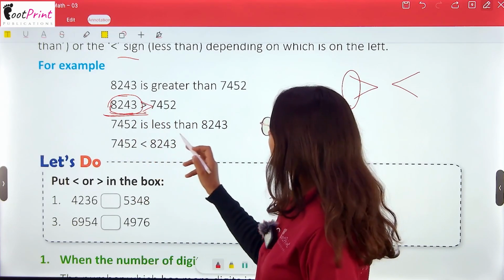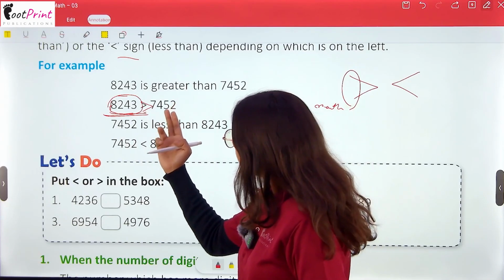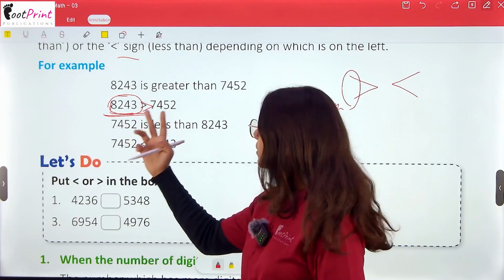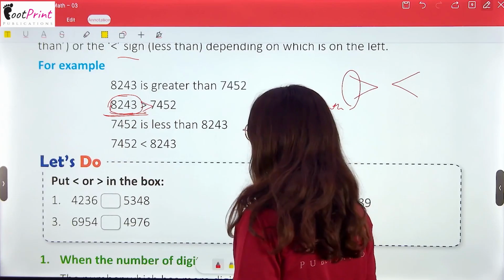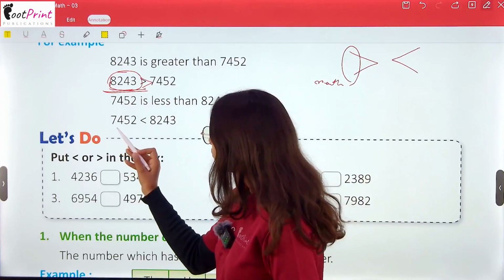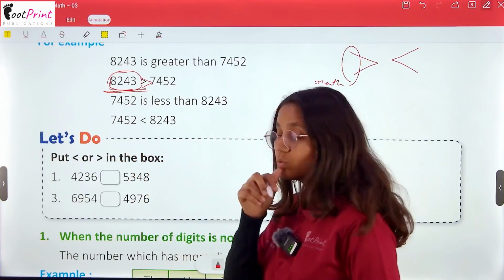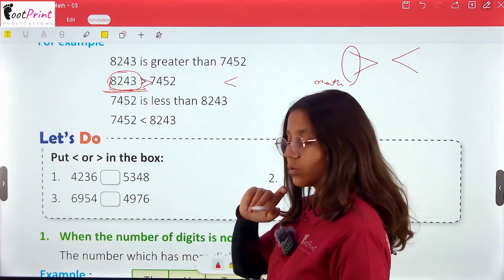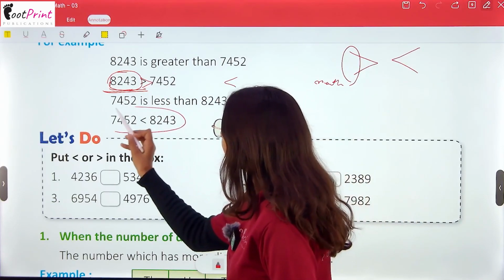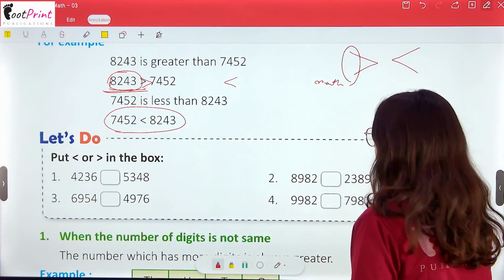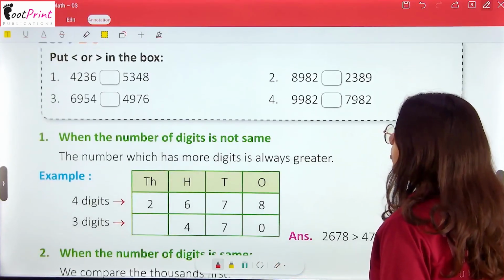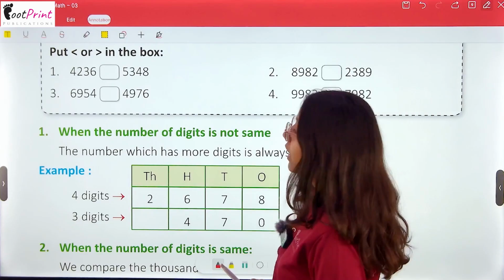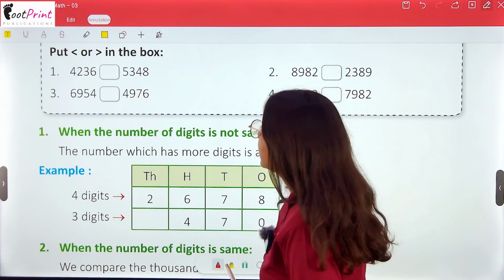Now 7452 is lesser than. If I move this number to the first side, then it will be 7452 lesser than 8243. I can also apply it like this, but we have to make the pattern with the bigger on the left side. Now put the lesser than or greater than sign in the box.